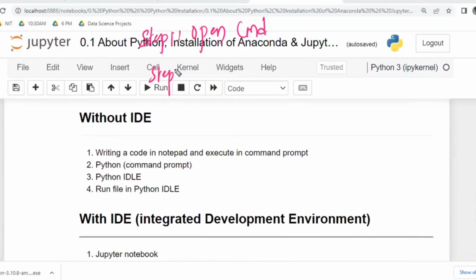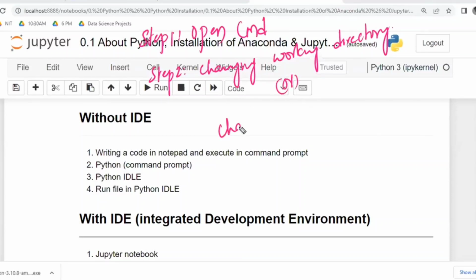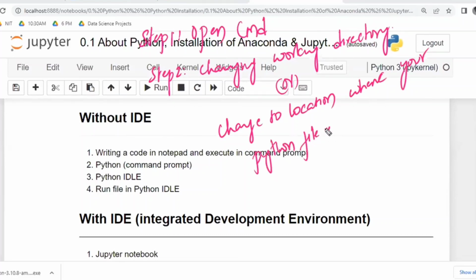Step 2: change the working directory. Working directory means wherever the Python file is located. Change to the location where your Python file is located.